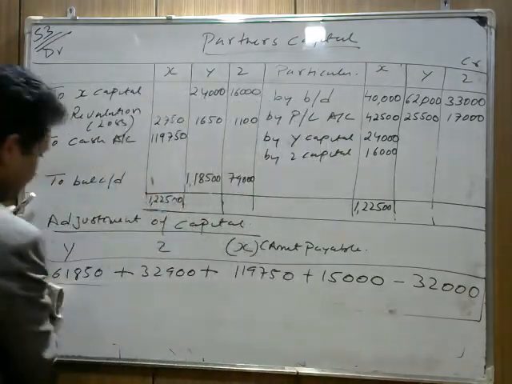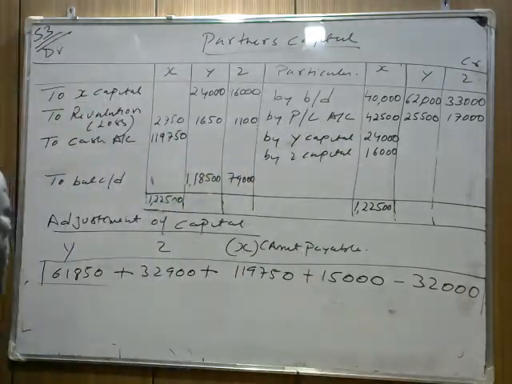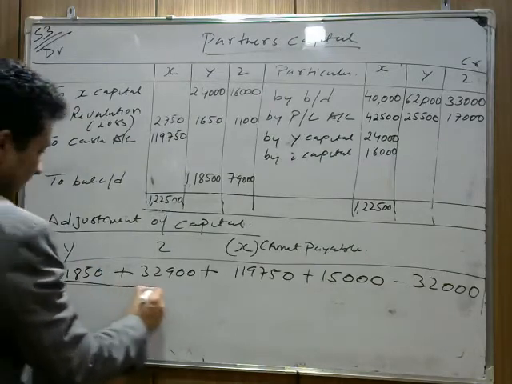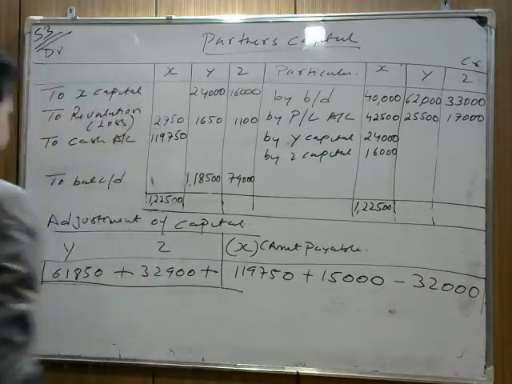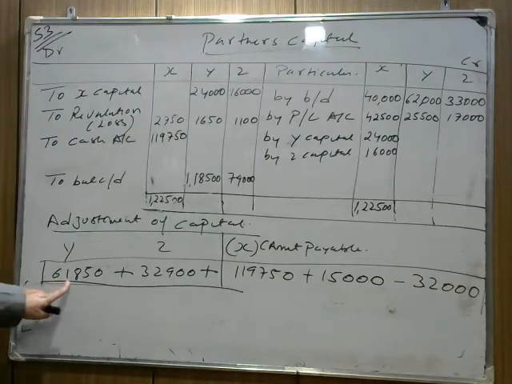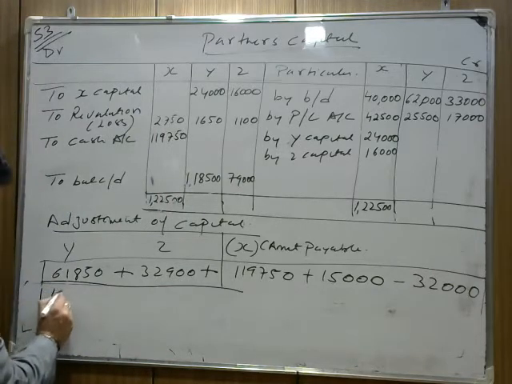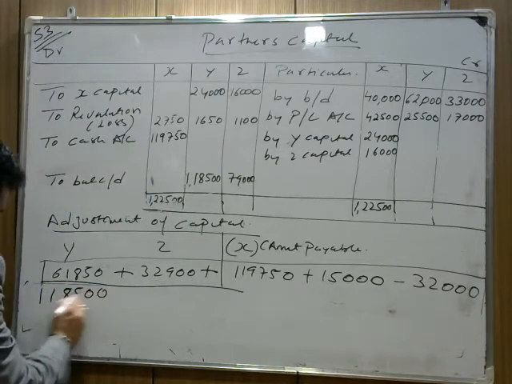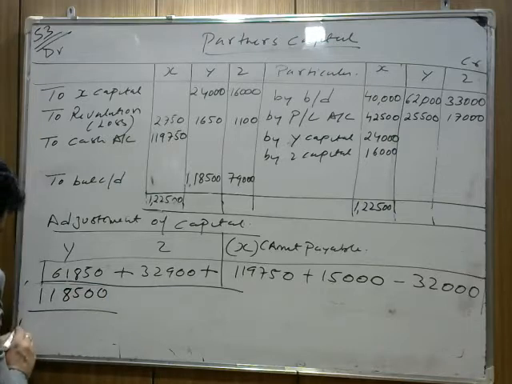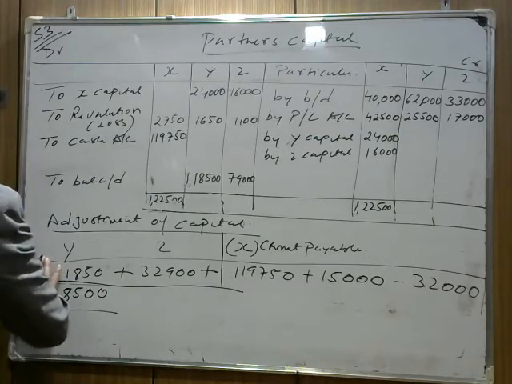You understand the term. Now here, we need to consider Y and Z. The adjusted capital of Y is 61,850. But how much does Y need to bring? If you check, we found that Y needs to bring 1,18,500. It means Y has to bring some more cash to make its capital equal to 1,18,500. I hope this part is clear.